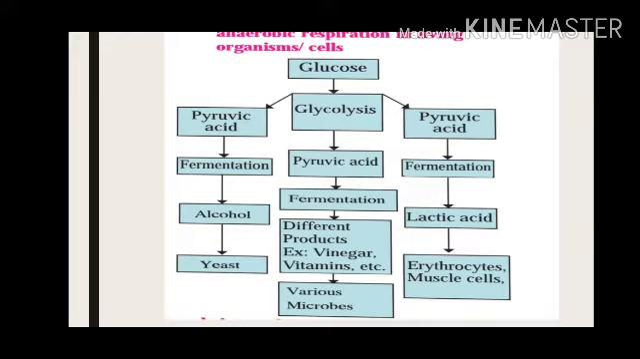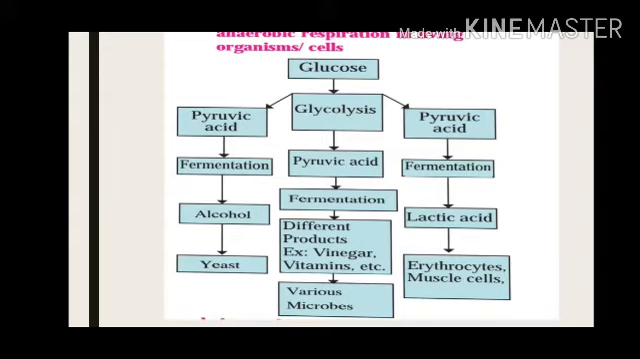Now see at the center of the flow chart, after glycolysis there is one more chance where pyruvic acid will undergo fermentation and it will get converted into some useful products, like vinegar, vitamins, some organic acids. So this type of fermentation happens in some other microorganisms apart from yeast, like bacteria, anaerobic bacteria.